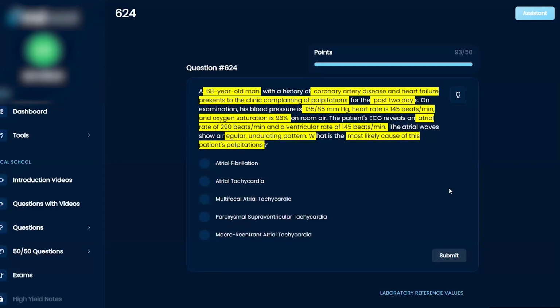I'm going to come back to that later. Macro reentrant atrial tachycardia, I'm pretty sure, describes Wolff-Parkinson-White, which I don't think we have here. Paroxysmal means that we don't have it all the time, and he's had it pretty consistently for the past 2 days. I'm going to go with atrial tachycardia. Final answer.